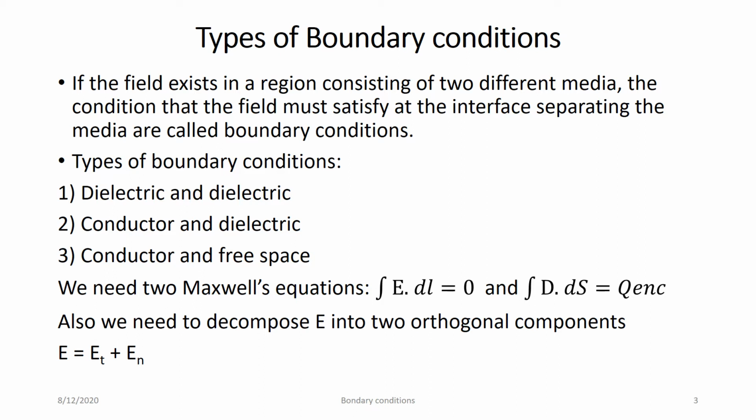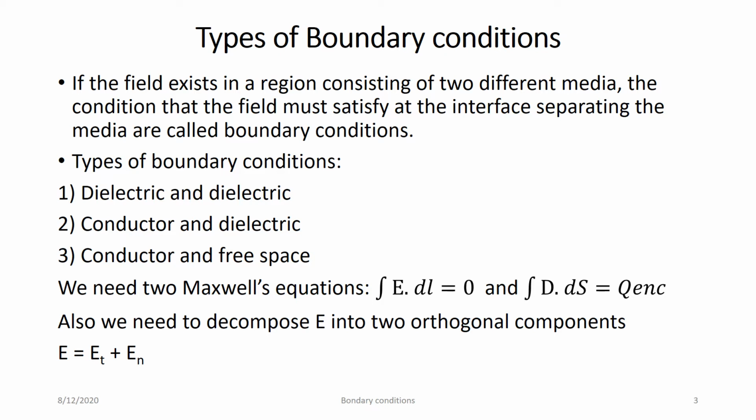One is dielectric to dielectric, second is conductor to dielectric, and third is conductor and free space. As you know, free space means epsilon r is equal to 1. So accordingly you will get this equation, and when a question comes in the exam, using some diagrams you have to write this equation, or you have to explain the equation.